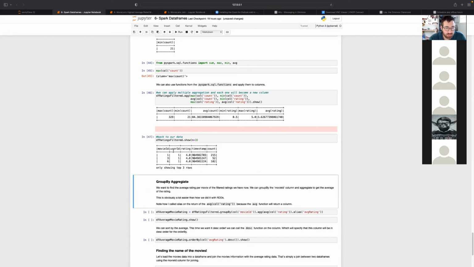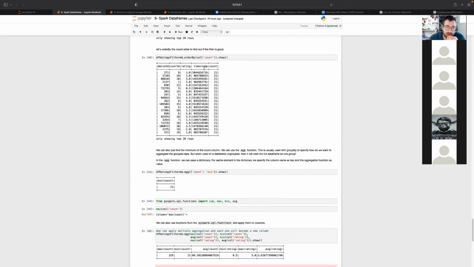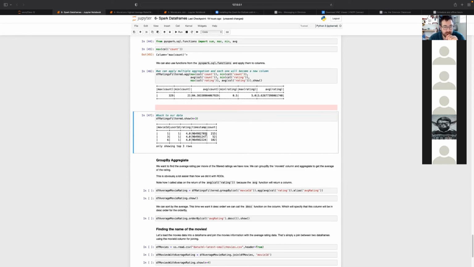So now, back to our data. This is our original data, actually, after we filtered and added the count and everything. Now if we do a group by, right here we have all the ratings of the movies. So we have multiple rows for movie ID 1, rated by multiple users.